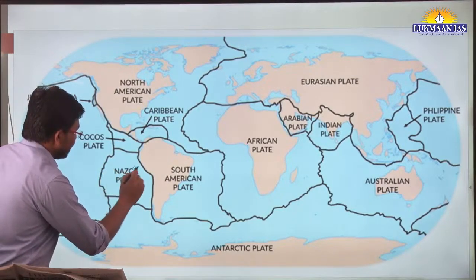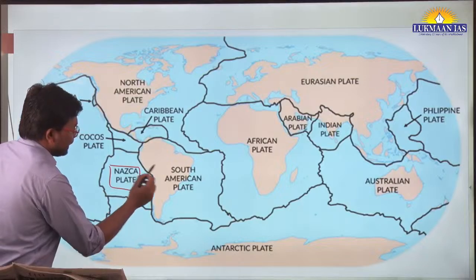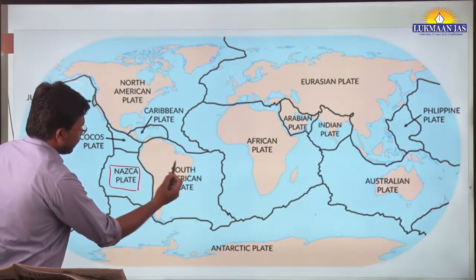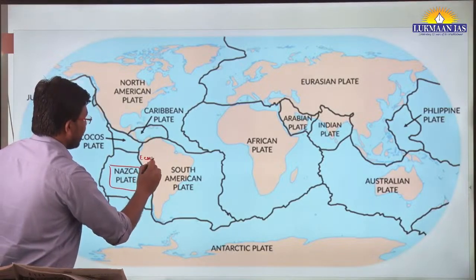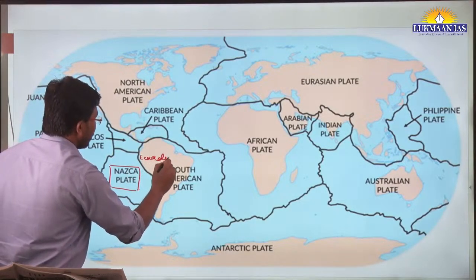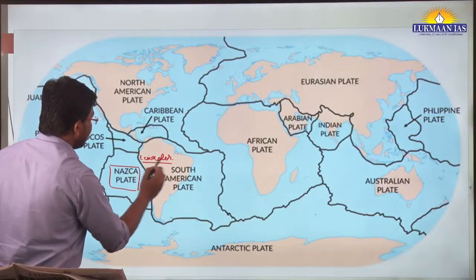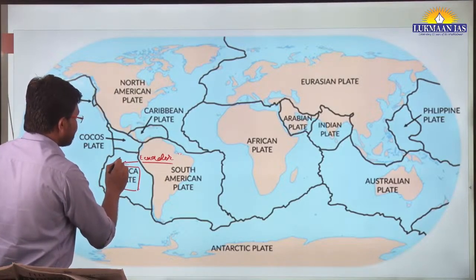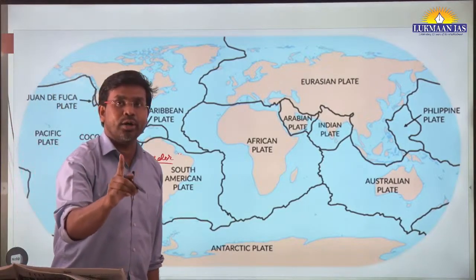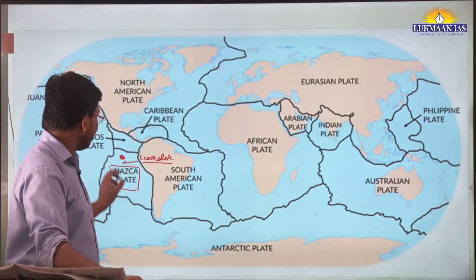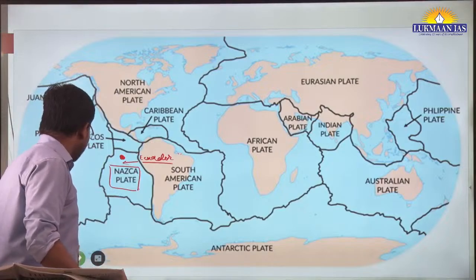Here we can see this is the Nazca plate, to the west of South America. Here we have Ecuador, and to the west of Ecuador we have the Galapagos Island. So the Galapagos Islands are located on the Nazca plate. That is important for us to remember.